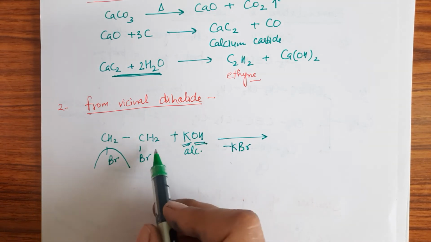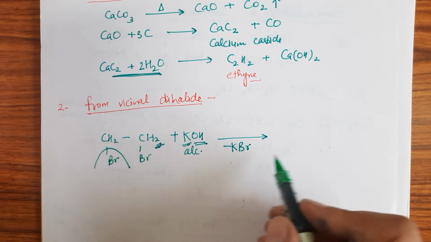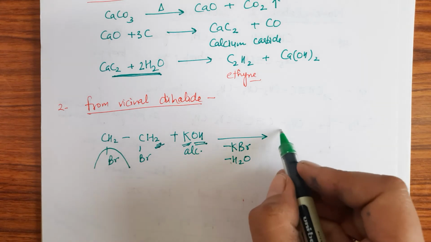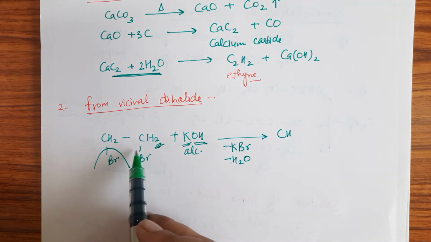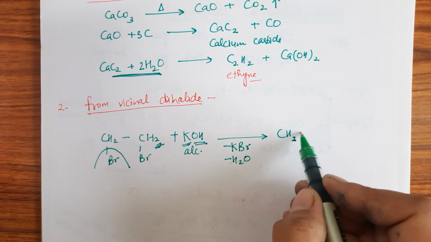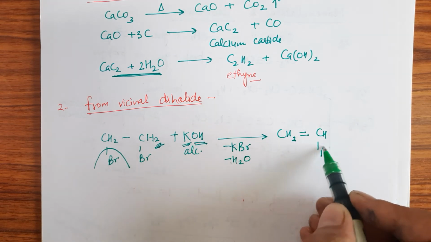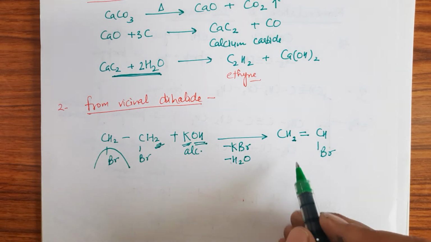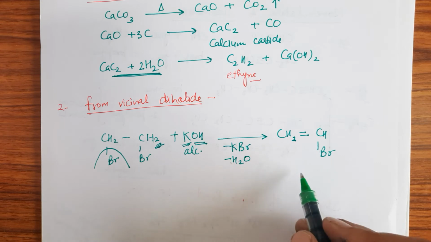This OH takes hydrogen from this carbon in the form of water, right? Now unsaturation takes place because one valency is vacant here. So CH2=CHBr, because from this carbon we have released one hydrogen in the form of a water molecule.